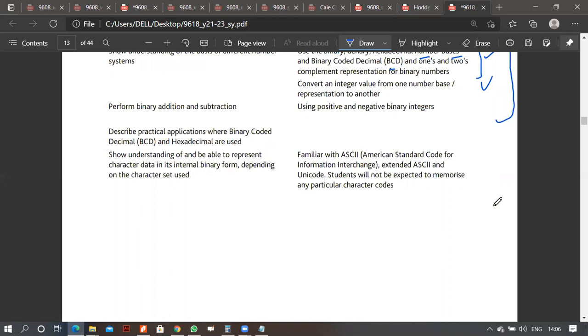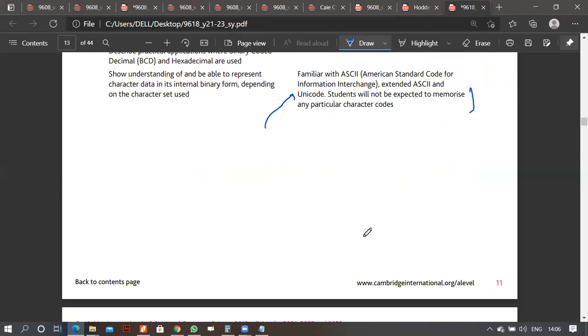As far as the ASCII code is concerned, obviously you're supposed to know. Students will not be required, obviously, to memorize it. We did talk about Unicode and ASCII code. Unicode was introduced obviously to have more languages integrated into the computer system. ASCII code was just for English, most probably. In Unicode, Arabic, Korean, and all languages have been added into it.